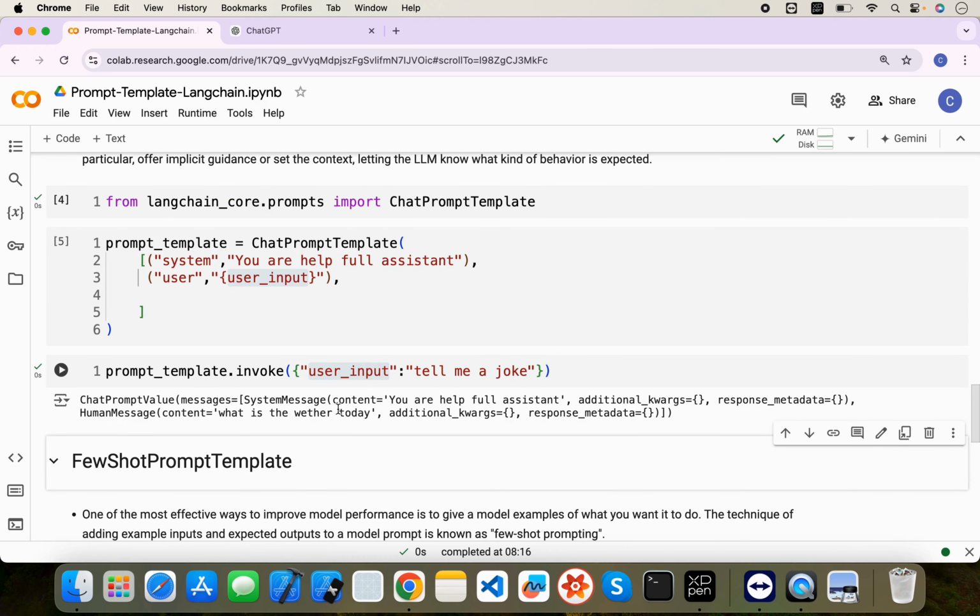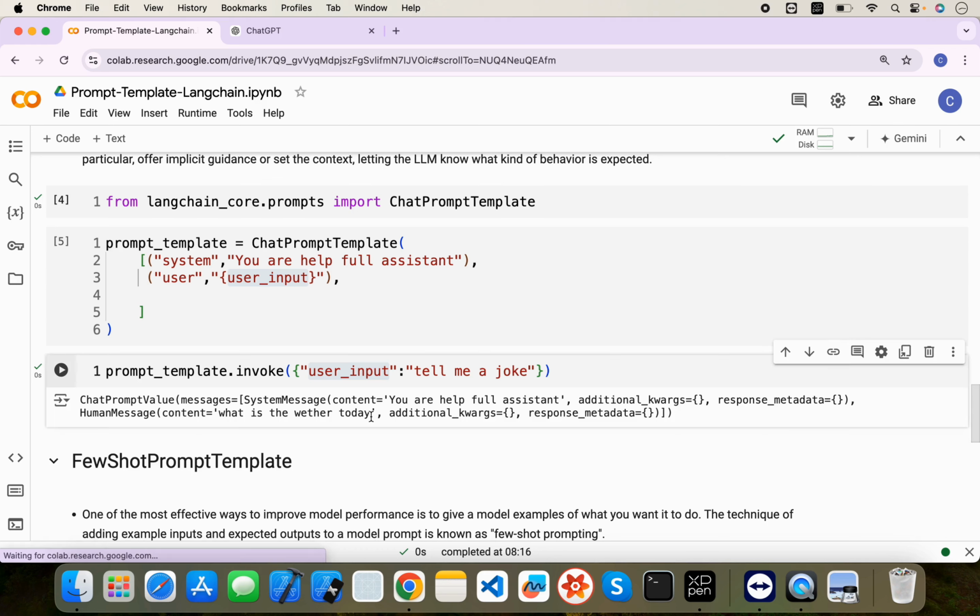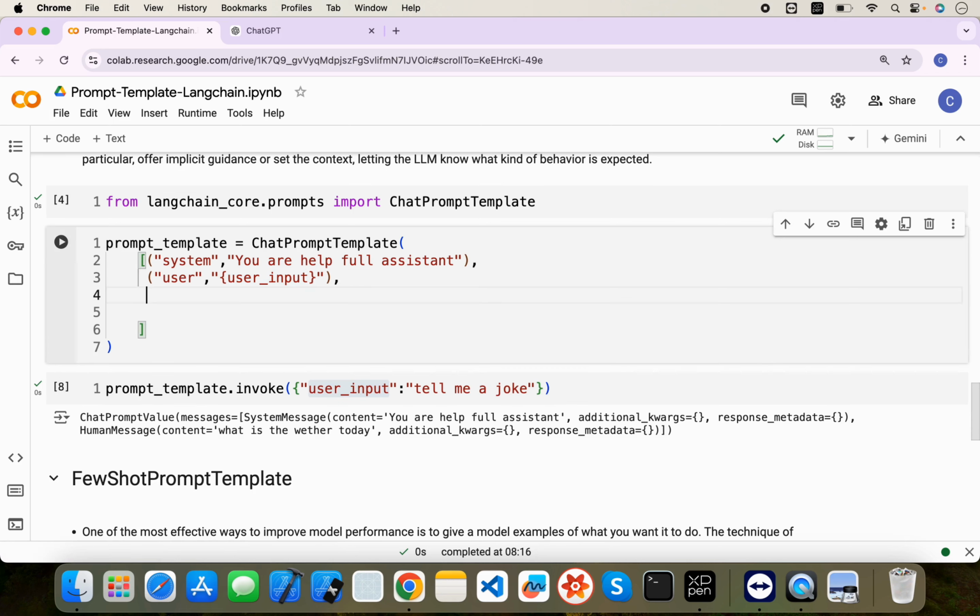If you see, we had all this here. First is "you are a helpful assistant," and there are some additional arguments which we haven't passed yet, and the content is "what is the weather today." Now whatever the response will be, it will be provided like this. Let me write it here as AI.